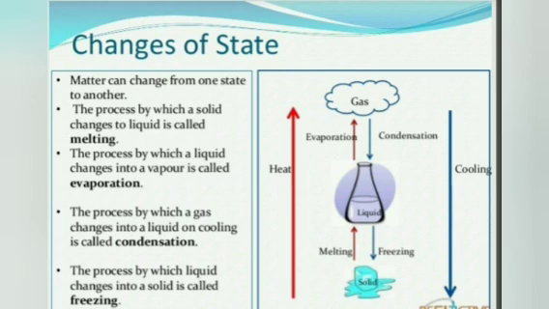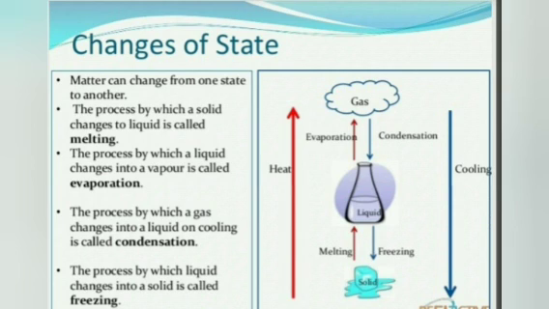Matter can also change its state from one form to another, and this is called interconversion of the states of matter. The process by which solid changes into liquid is called melting. You know that the solid ice melts into water, and that process is called melting. The process by which liquid changes into vapor is called evaporation. You know the clothes which are wet get dried by the sun rays by the process of evaporation.